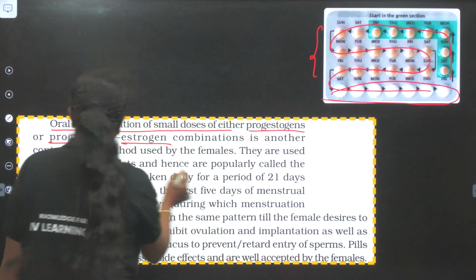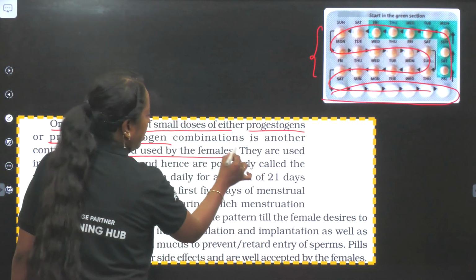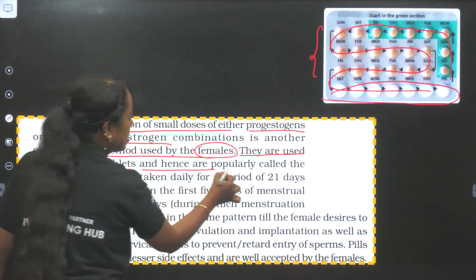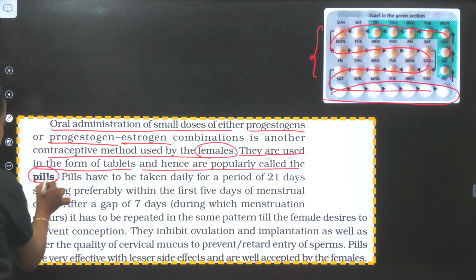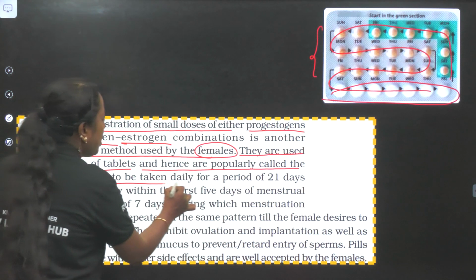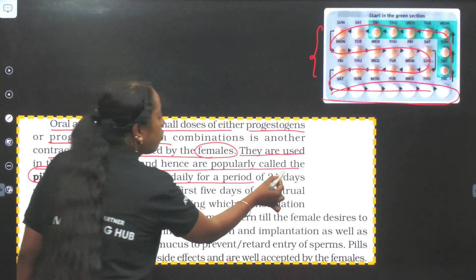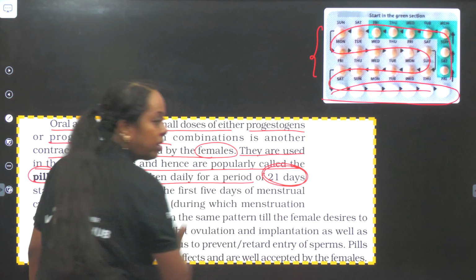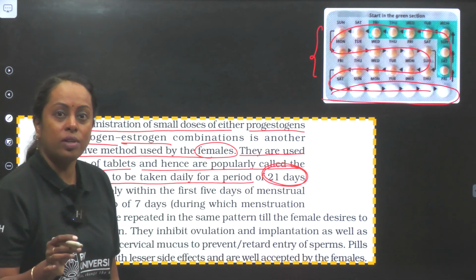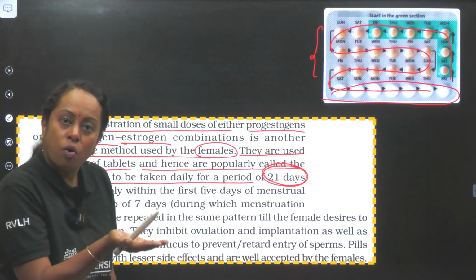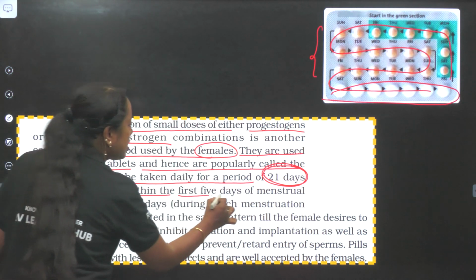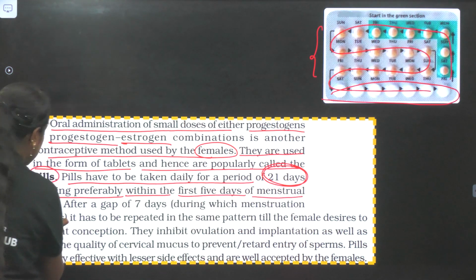Next, combination contraceptive methods are used by females. Again, females, they are used in the form of tablets and hence are popularly called pills. You take it in the form of tablets, so it is called as what? Pills. Next, pills have to be taken daily for a period of how many days? 21 days. Don't forget, it contains estrogen and progesterone. Definitely that means the endometrium wall is growing. Okay. Starting preferably within the first 5 days of the menstrual cycle.